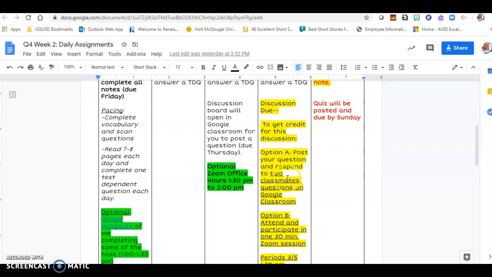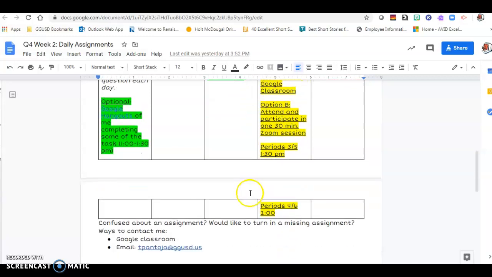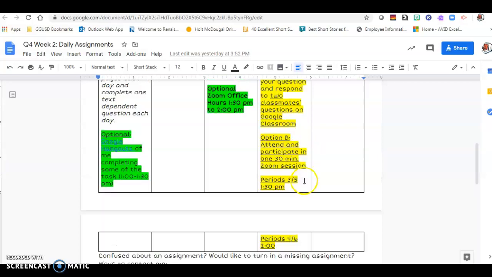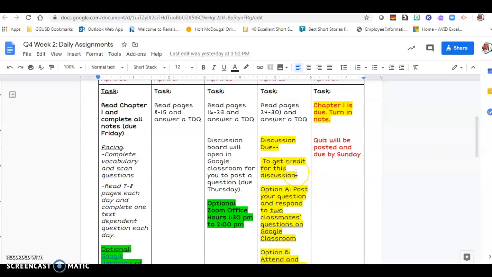And well, I say posting, but you have two options, right? So option A, post it on the discussion board that I sent out yesterday. And in order to get full credit, also try to answer 2 classmates' questions on Google Classroom. And then option B is to attend a Zoom session today and participate in that 30-minute session for full credit. Today's sessions are going to take place at 1:30 if you're in periods 3 and 5, and at 2 o'clock if you're in periods 4 and 6. So hopefully, I hope to see a lot of you there since it gives us a chance to really discuss the book, and that makes reading it more interesting, I think.